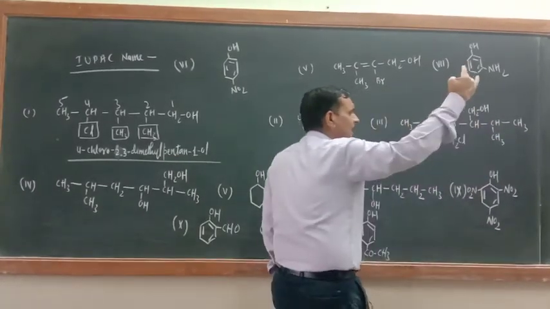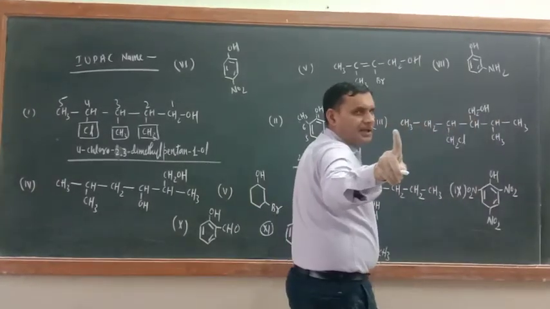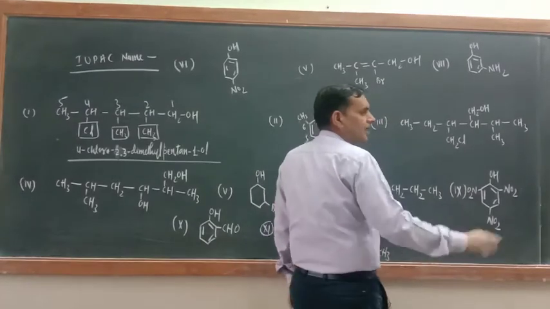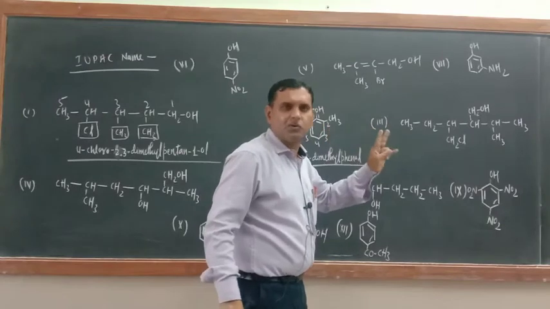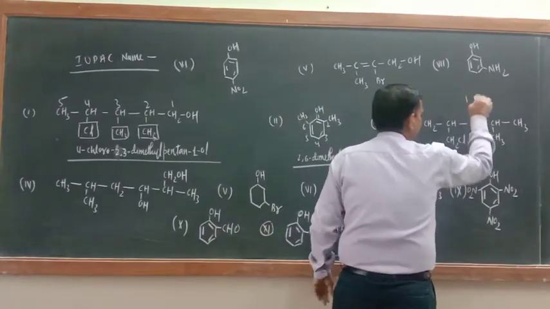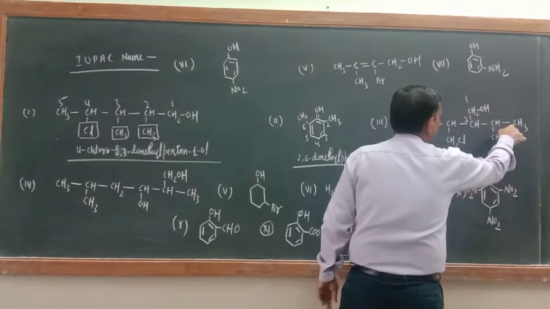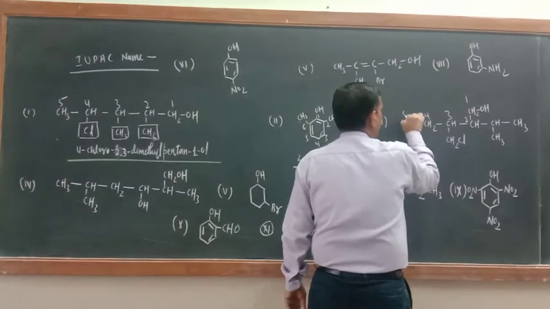Now third number, just see here. This is a complicated example. Why complicated? You have to start the numbering from that carbon atom which contains the functional group. You have to select the longest continuous chain in such a way that it includes the functional group. So 1, 2, 3, 4, but this side 1, 2, 3, 4, 5.